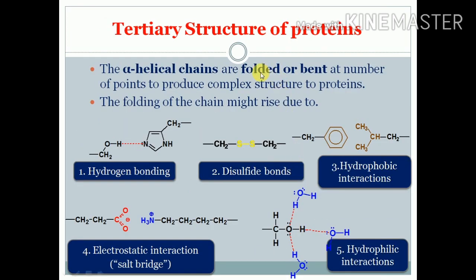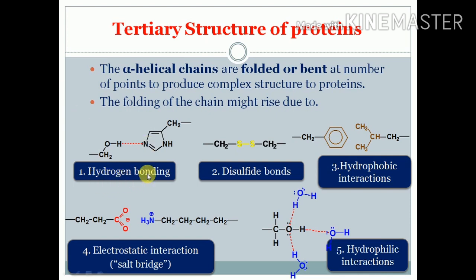Now we will see the tertiary structure. These alpha helical chains as well as beta plates are folded and bent at a number of points to produce the complex structure of proteins. That complex structure of the proteins is called the tertiary structure of the proteins. So in this case, alpha helical structures as well as beta pleated sheets become folded and bent. It's because of what? There are some factors which allow bending or folding of these alpha helical chains and beta pleated structures. So what are those factors?